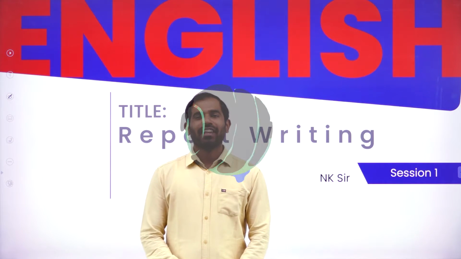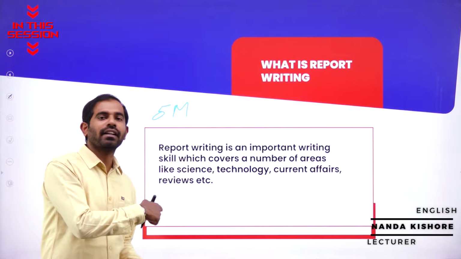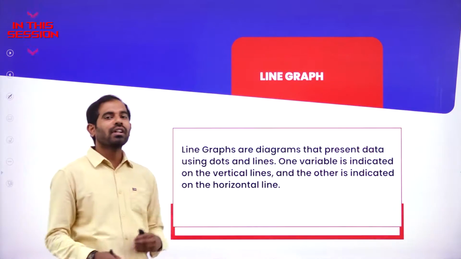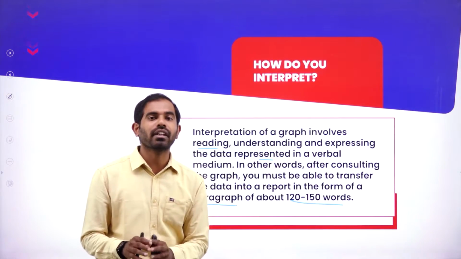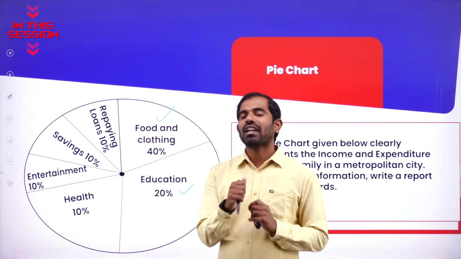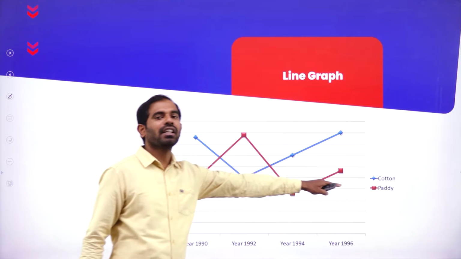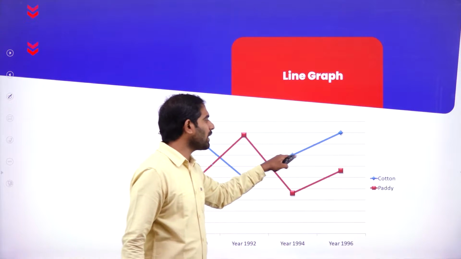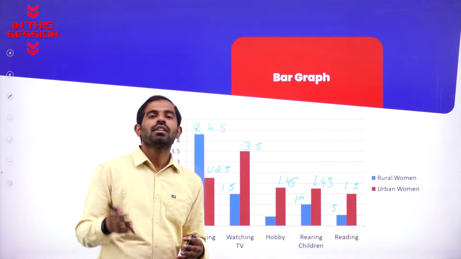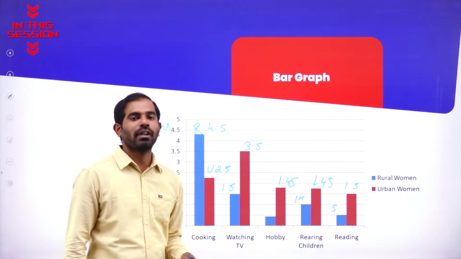Hello, hi, namaste. If you can know or understand everything about report writing, 5 marks will be yours. What is line graph? How you write it and what you write? This is very tricky. How to score 5 out of 5? Red line indicates paddy and blue line indicates cotton production. The more you complicate it, the less marks you get in your examination.